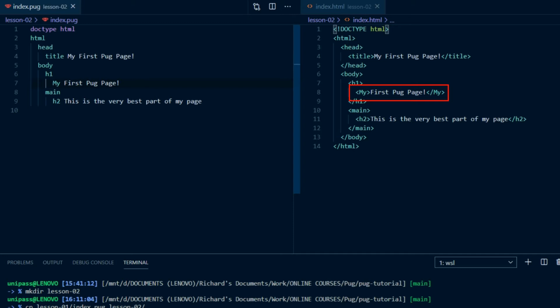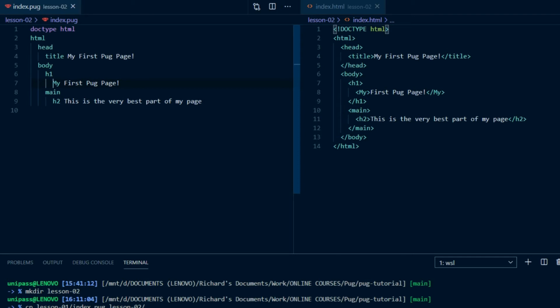Pug thinks that the first word of the next line is an HTML tag and puts opening and closing my tags in, closing first Pug page. This is an important point. Any word which comes at the very start of a line will be treated as an HTML tag. That's not what we want here. There are two ways of getting multi-line content inside a tag like this.